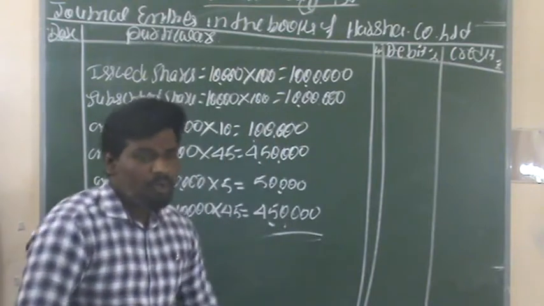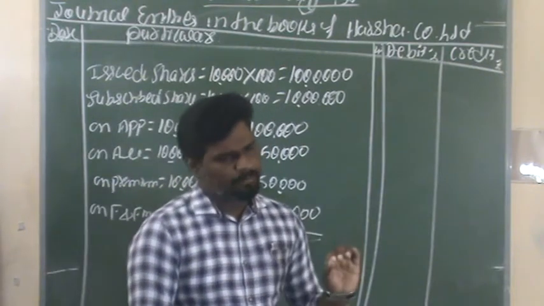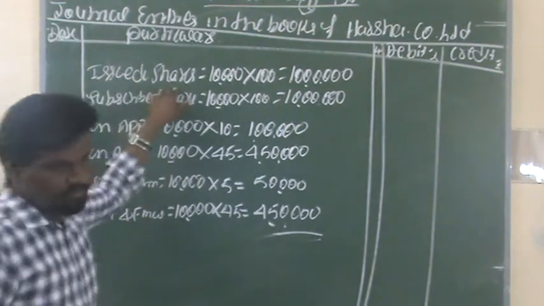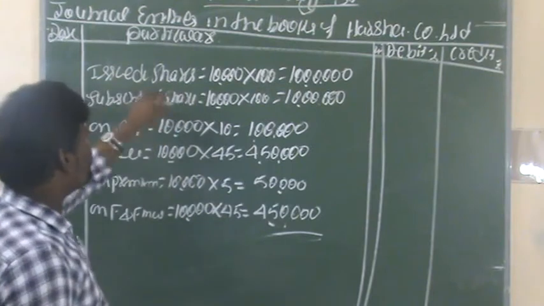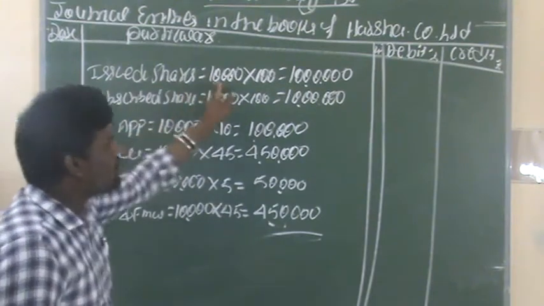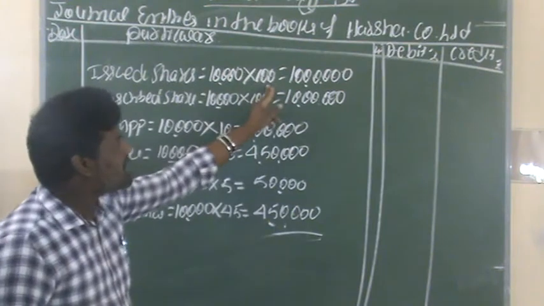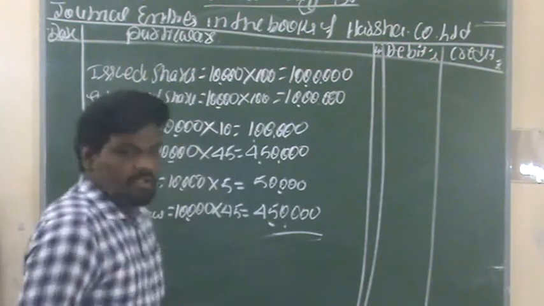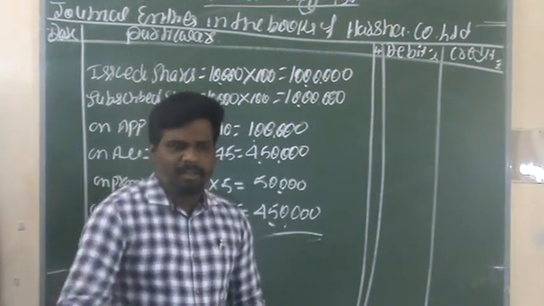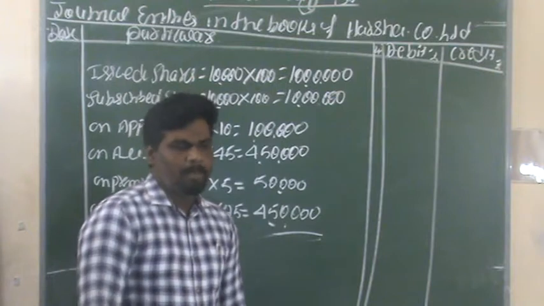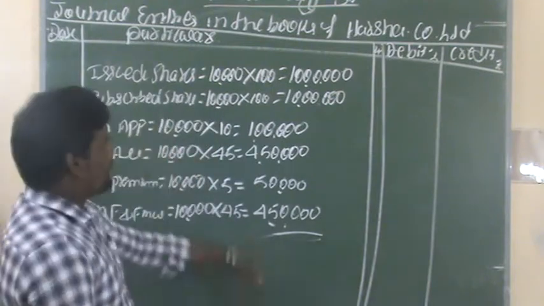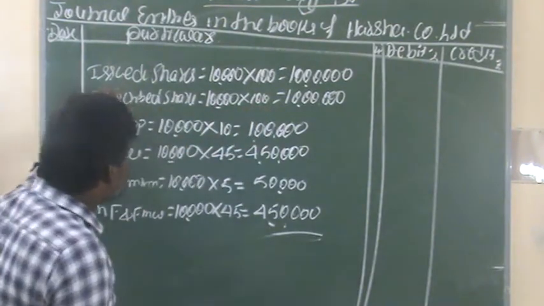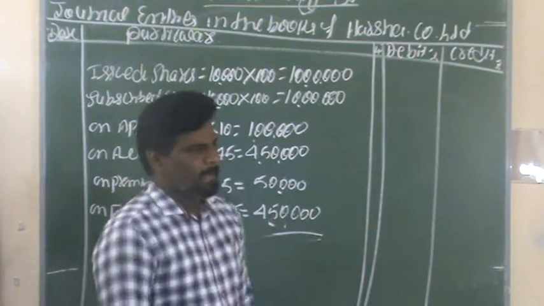Before going to the journal entries, first we need to do the calculation part. The first one is issued shares. The company has issued 10,000 shares of 100 per share, so we will get 10 lakh rupees from the public. Then subscribed shares: whatever shares were issued by the company, all were subscribed by the public, 10,000 shares at rupees 100 per share.